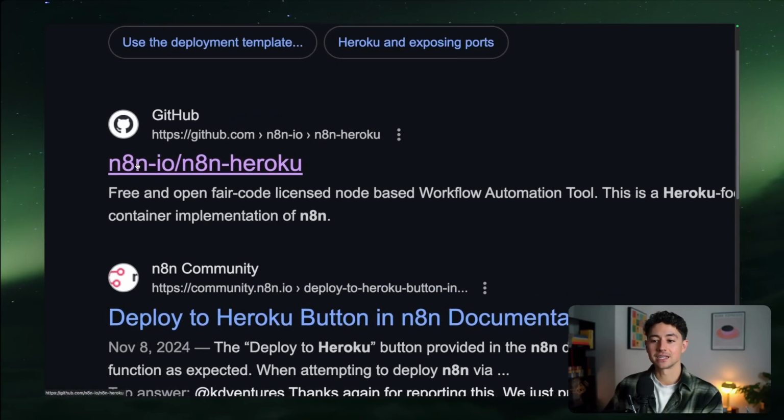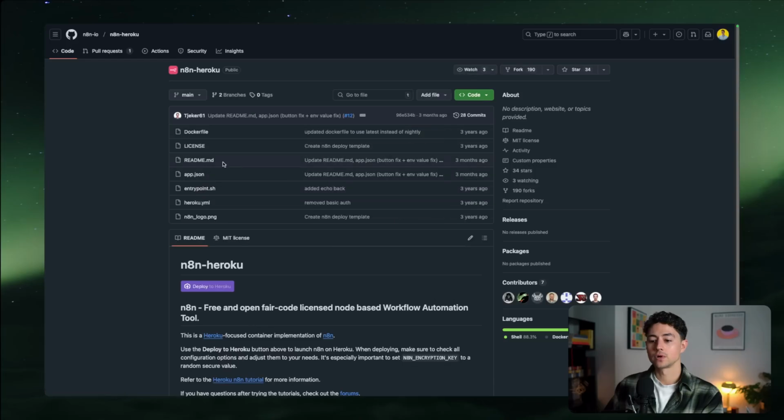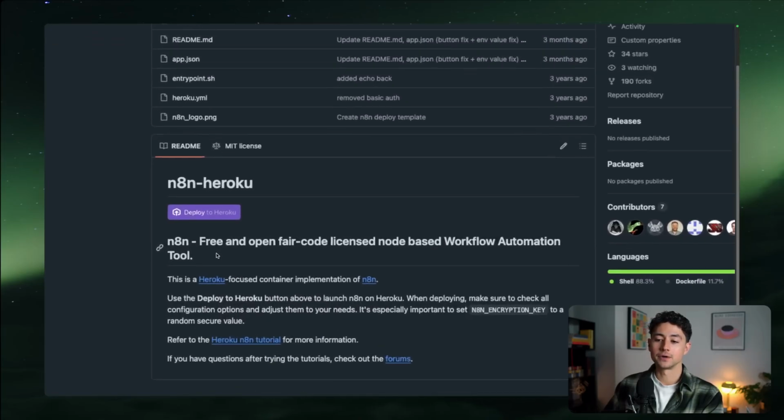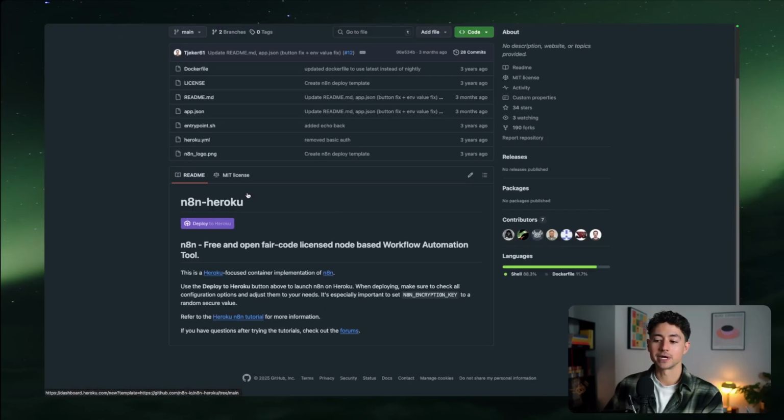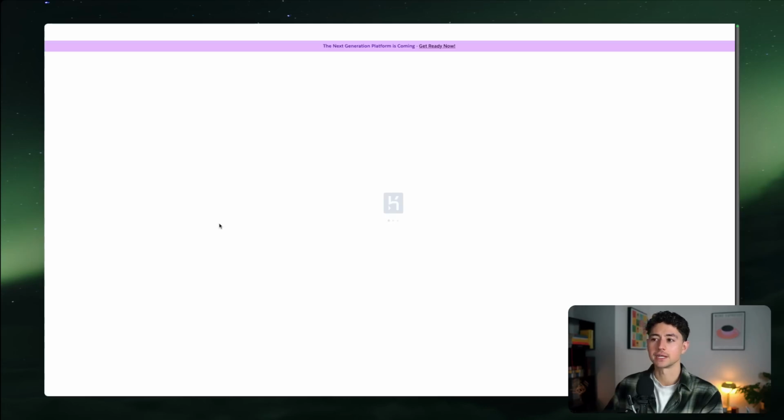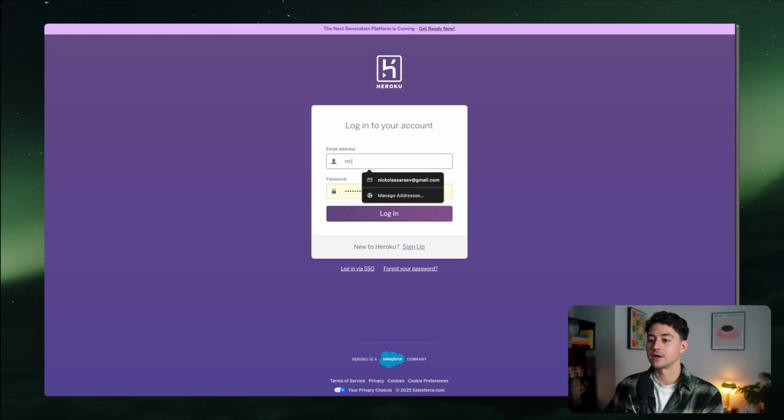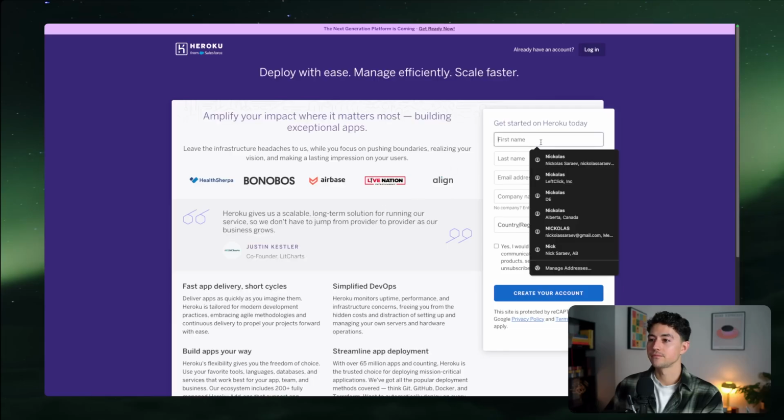What you want is this GitHub repo here, or a GitHub repo that looks something like it. Now, GitHub actually has a native deploy to Heroku button. So what you can do is just click this button and then it'll deploy it to Heroku. They've done some updates over the course of the last 3 months. I should note that every time we're doing this, we're getting slightly different versions of N8N. But if you click on that button, you'll then be taken to Heroku, where you can log in to an account, which I have yet to do. So I'm going to sign up for an account.